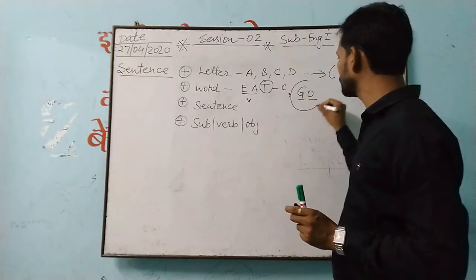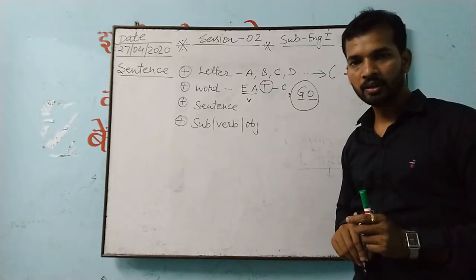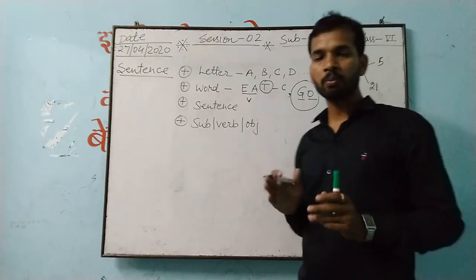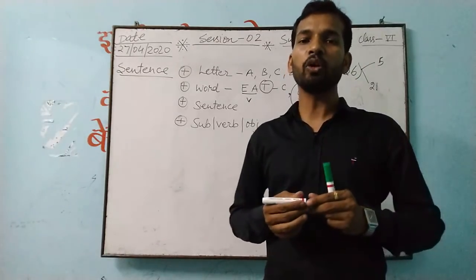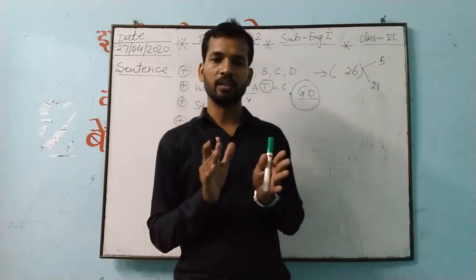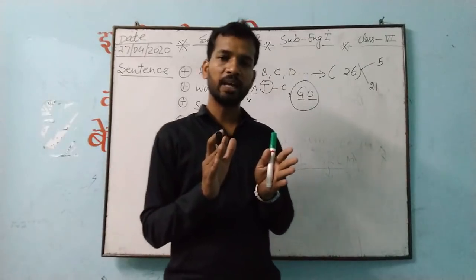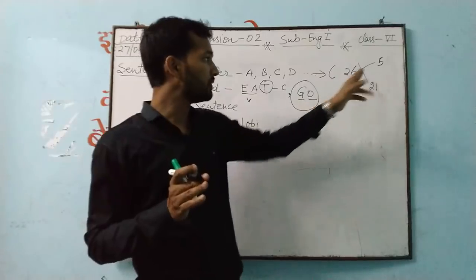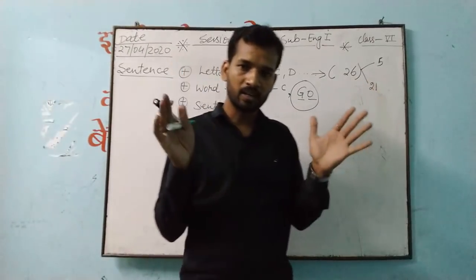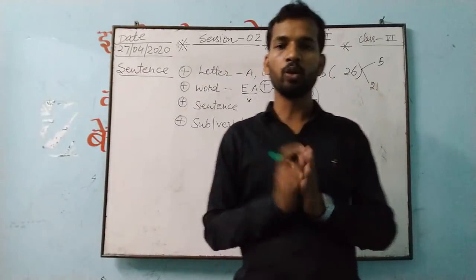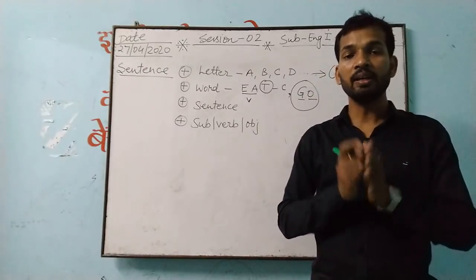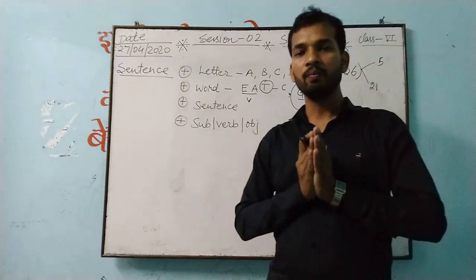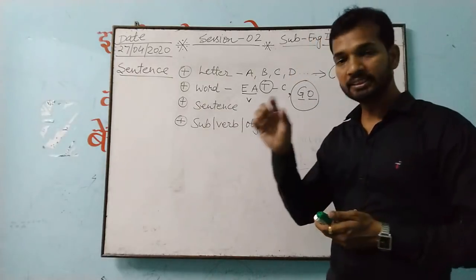So this, go, is what? A word. And now this, eat and go. Why is it a word? Because when the smallest units come together, joining together with the help of vowels and consonants, they form one word, and that word will give a particular meaning. With the help of that meaning, we understand that this is a particular word.